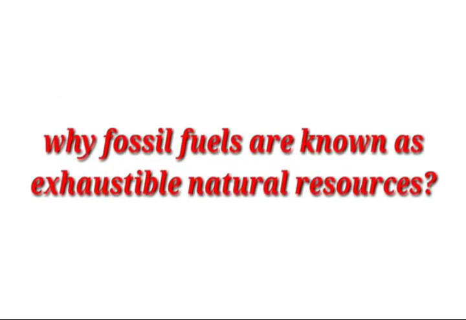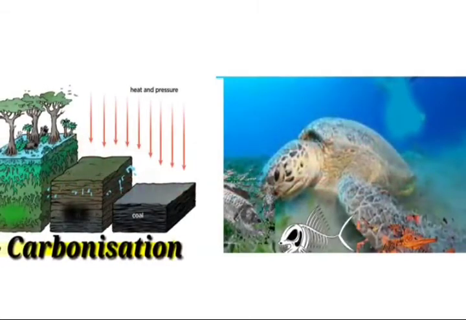Another question: why are fossil fuels known as exhaustible natural resources? Because the process of conversion of coal takes millions of years, right?